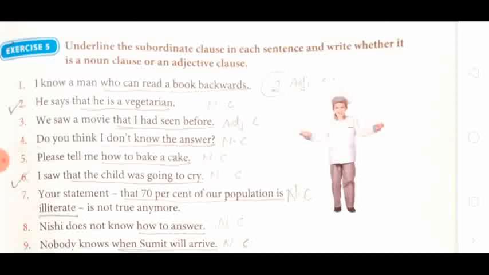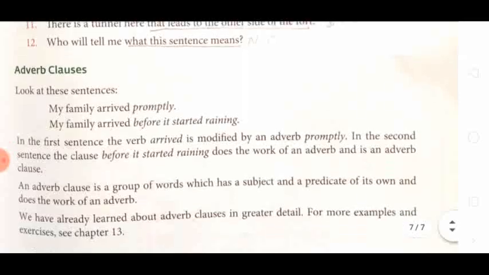Here you have to again pick out the subordinate clause. I know a man who can read a book backward. Now, who can read a book backward? You have to write the subordinate clause, and then say whether it is a noun clause or an adjective clause. Here it is a noun clause. This exercise answer also I am going to send you in written form.